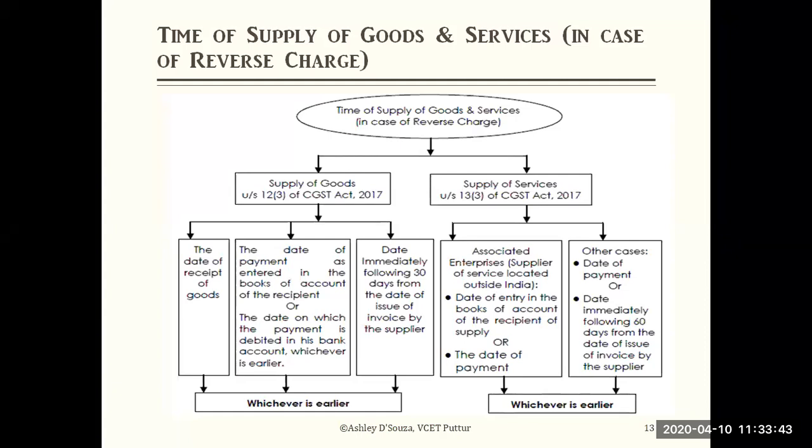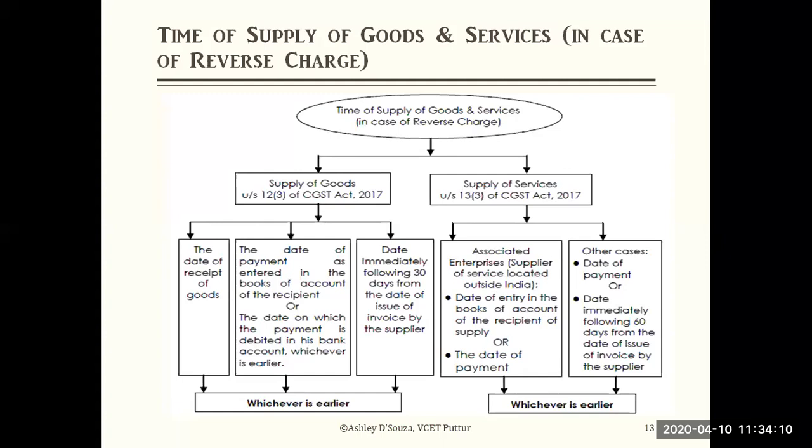Next, the date of payment as entered in the books of account of the recipient, or the date on which the payment is debited in his bank account, whichever is earlier.